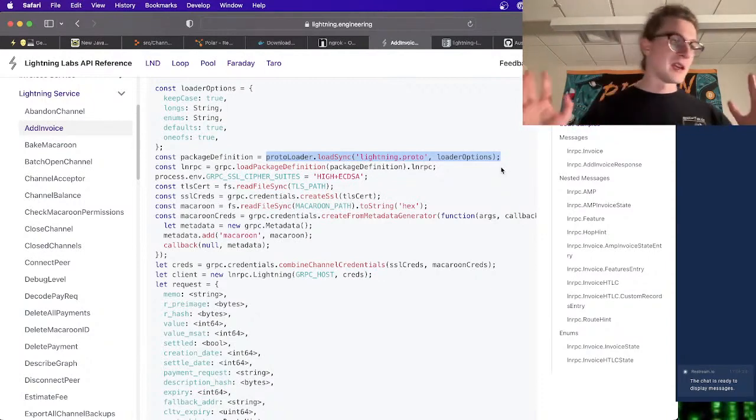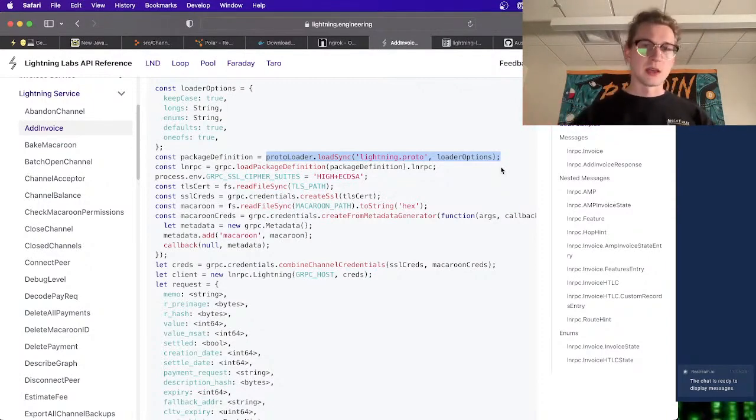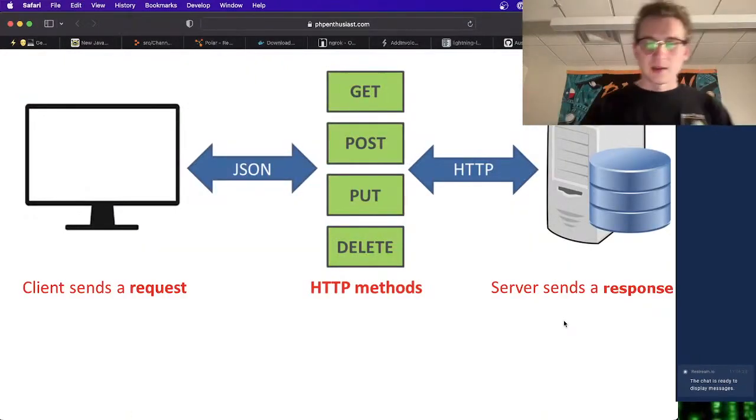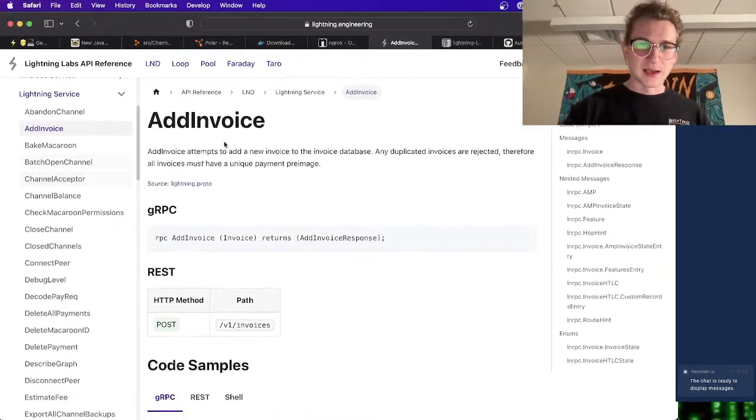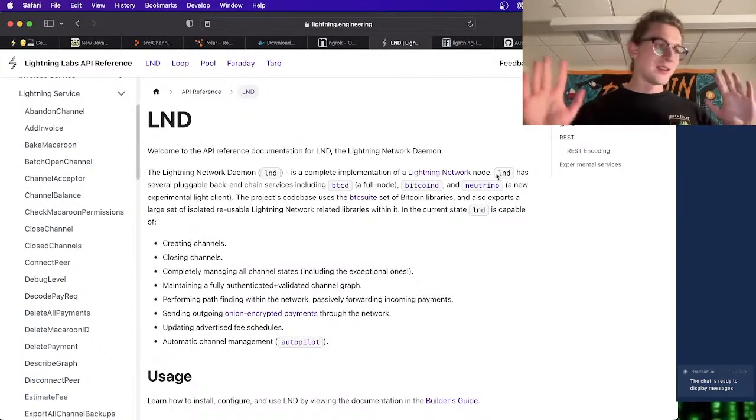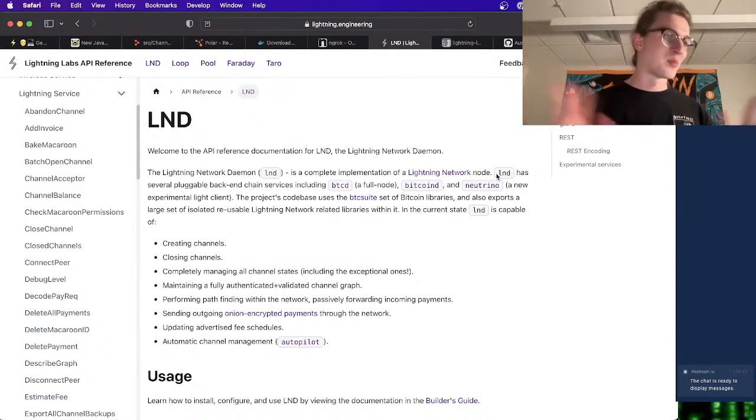Versus with a REST API, what we're used to, it'll just send us back JSON. And in fact, I have these screenshots. You hear API, and I was confused about this because I was like, okay, LND has an API, but I can't talk to it like I can with regular API calls. Well, API just means it's an interface. It's a programming interface that you can interact with to send data, get data.